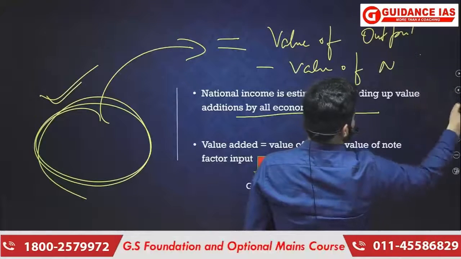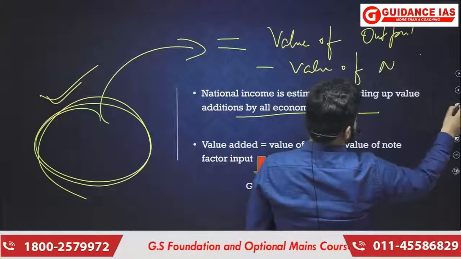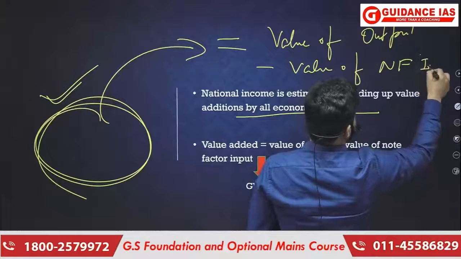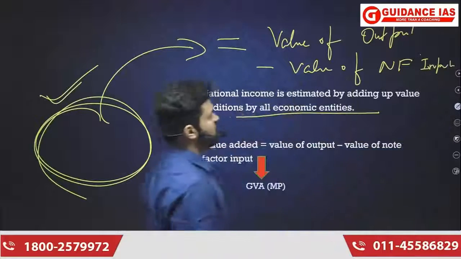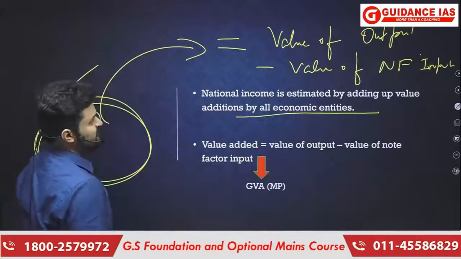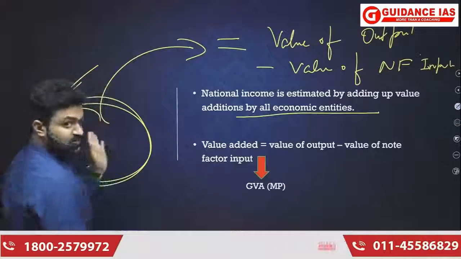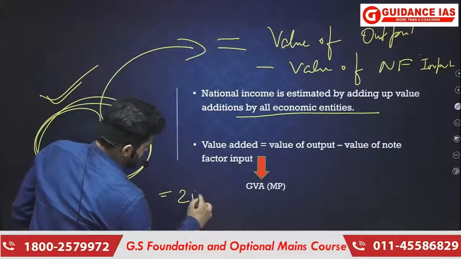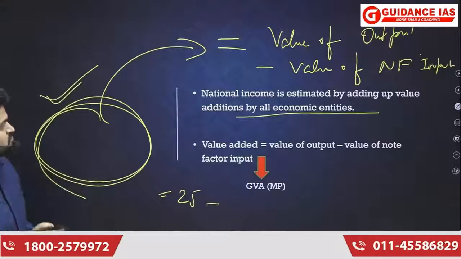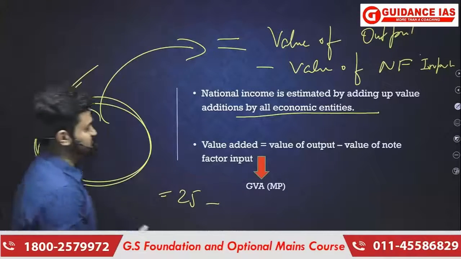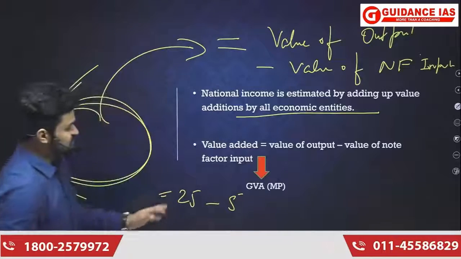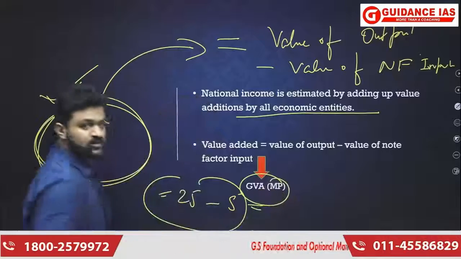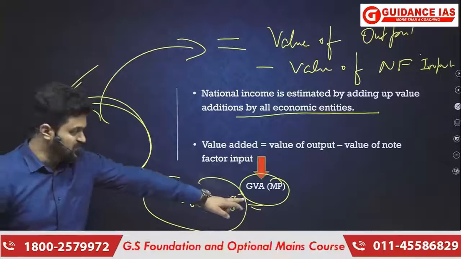Non-factor input. Value of output minus value of non-factor input. So in that illustration, the value of output was 25 rupees, and the value of non-factor input, just look at your copy, was 5 rupees. And this is going to give you the gross value addition at market price.